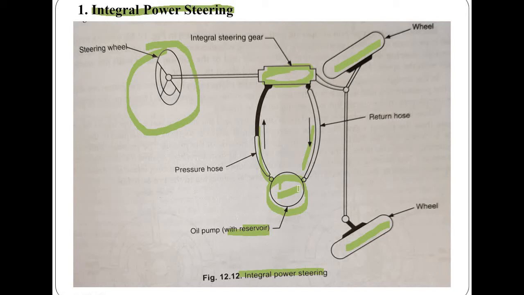However, in electro hydraulic power steering systems, the fluid pump is driven electrically by a motor. So first component is electrical driven oil pump. Second component is control valves. So here control valves, which may be of the sliding spool or rotary spool type.